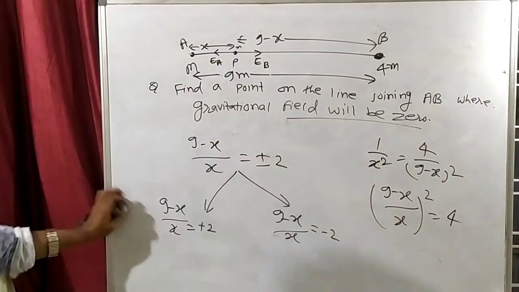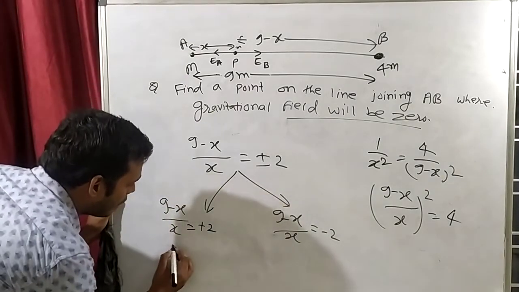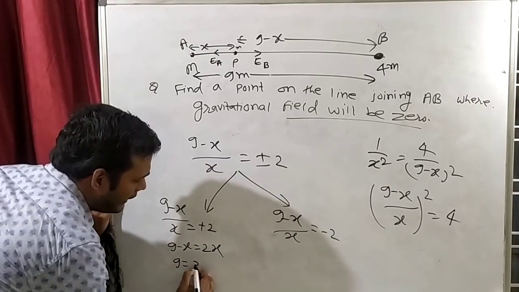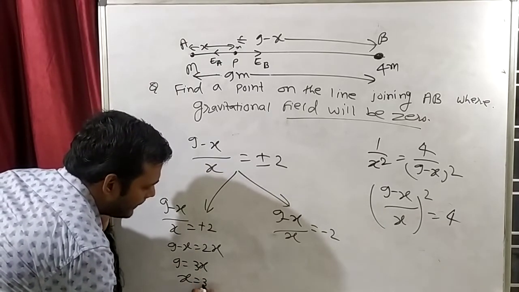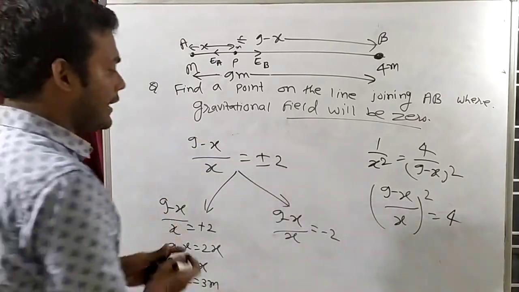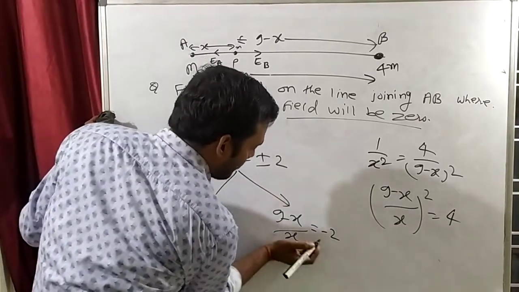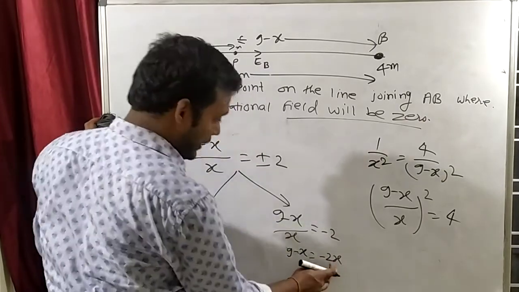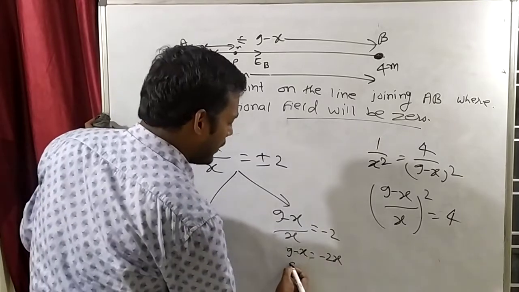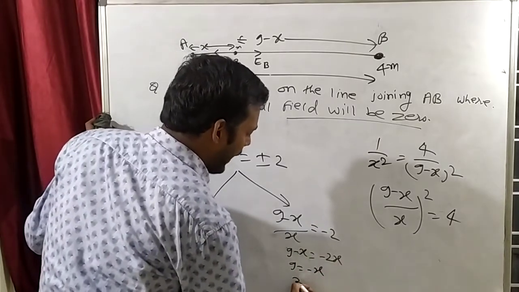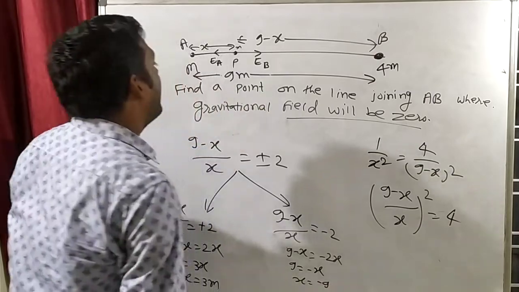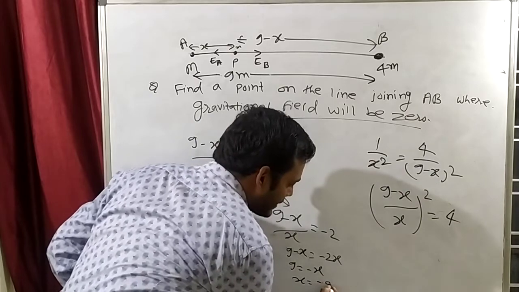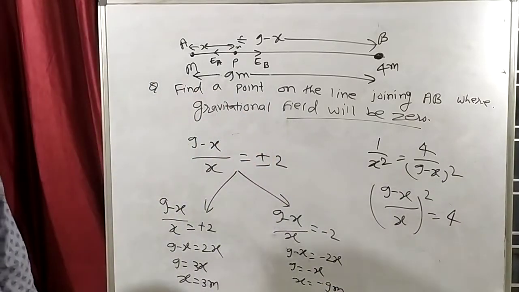Now see which answer is correct. Here this will be 9 minus X is equal to 2X. So 9 will be how much? 3X. So X will be how much? 3 meter. And here, this will be 9 minus X is equal to minus 2X. This is minus 2X. This plus X. So 9 is equal to minus X. So X will be how much? Minus 9. So this is telling X is equal to 3 meter and this is telling X is equal to minus 9 meter. Which option will be correct?